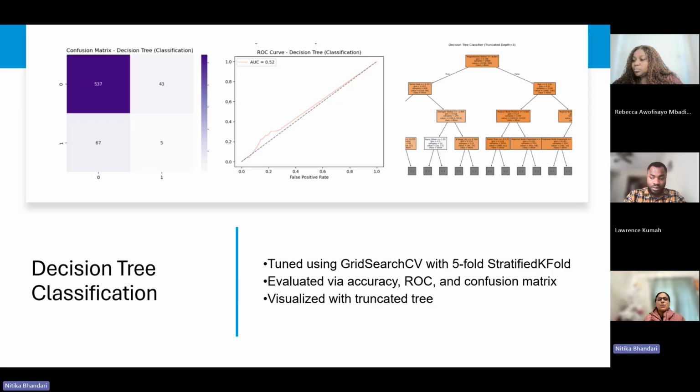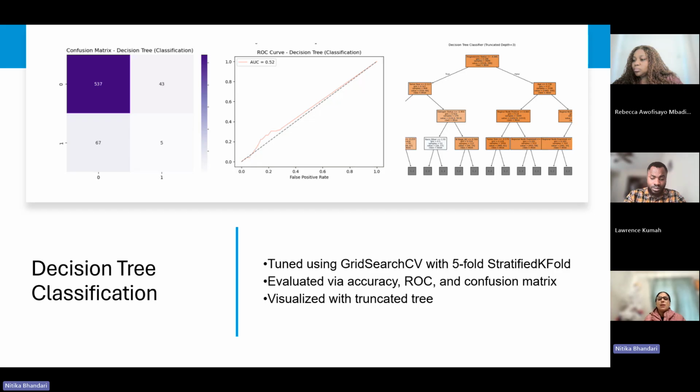Next slide is for decision tree classification. We have 3 diagrams up right here. The first one is the confusion matrix for decision tree classification, which shows true positive, false negative, false positive and true negative in a detailed report. And the second one is a ROC curve, which is giving an AUC value of 0.52.